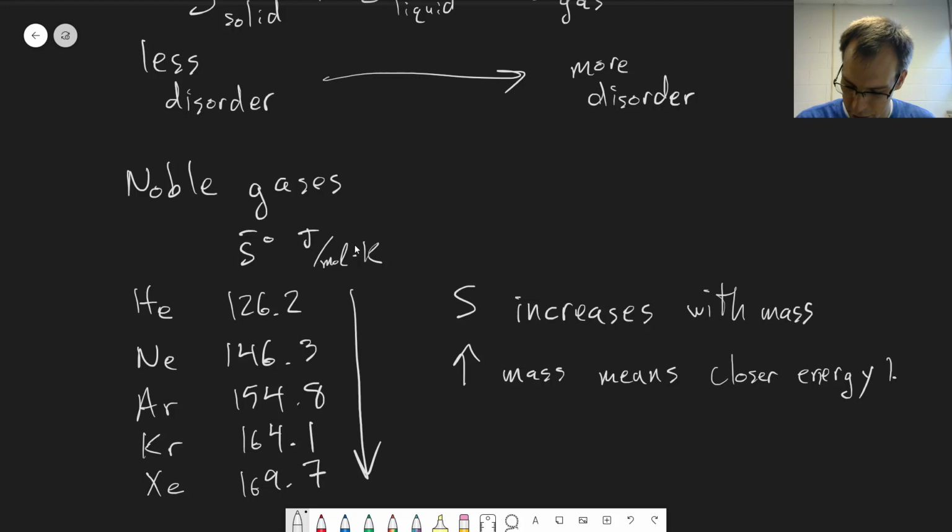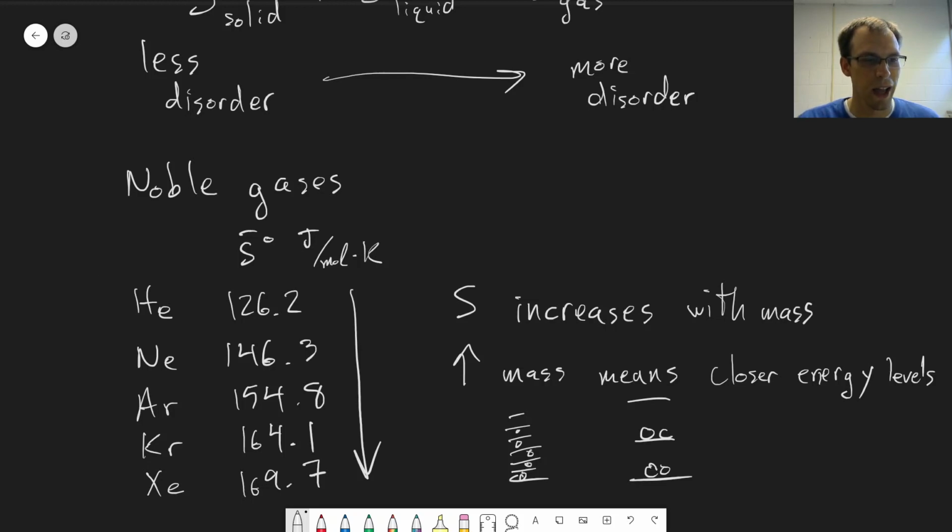And the closer the energy levels are, the more the molecules can spread out in them. Compare that versus this. Our molecules are able to spread out more here, whereas here they're stuck in just a couple. So accordingly, I've exaggerated it here, but the entropy will increase as we increase the mass because those energy levels are spaced closer together.